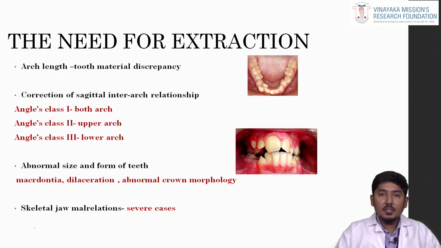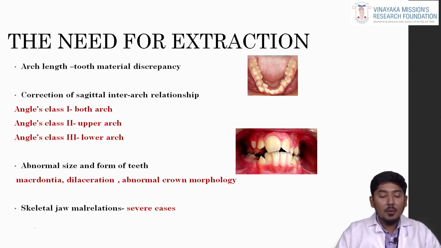Dilaceration is where the tooth has tipped either distally or mesially. In clinical scenarios, it cannot be moved properly within the trabeculae of the bone. In such cases, we can go for extraction of the dilacerated teeth. If the crown morphology is very much abnormal, so that we cannot do build up on the crown, we can go for extraction of the teeth.